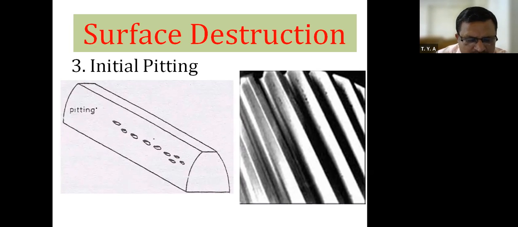You are observing that this is the gear tooth and this is the face of the gear tooth. Initial pitting means small holes will be formed on the gear tooth surface. Therefore, this is known as initial pitting.